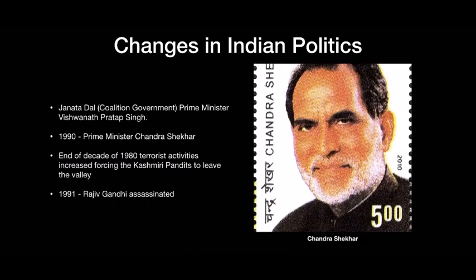His government was also short-lived. In 1991, during the election campaign, the terrorist organization LTTE assassinated Rajiv Gandhi. At the end of the decade of 1980, terrorist activities increased in the Kashmir Valley, forcing the Kashmiri Pandits to leave the valley.